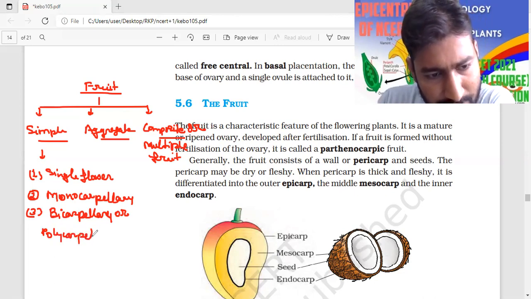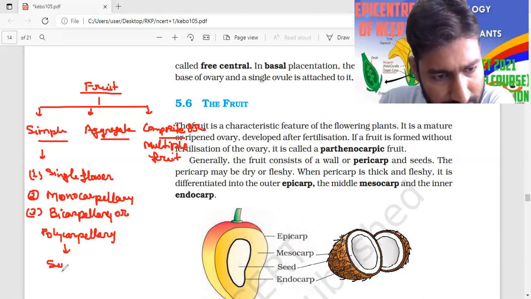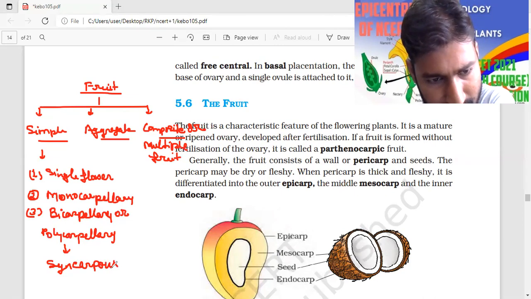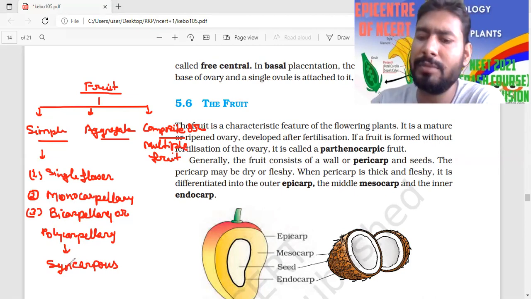Polycarpellary. If it will be polycarpellary, the condition should be syncarpous. Very, very important. Syncarpous. Most of them means all of them.